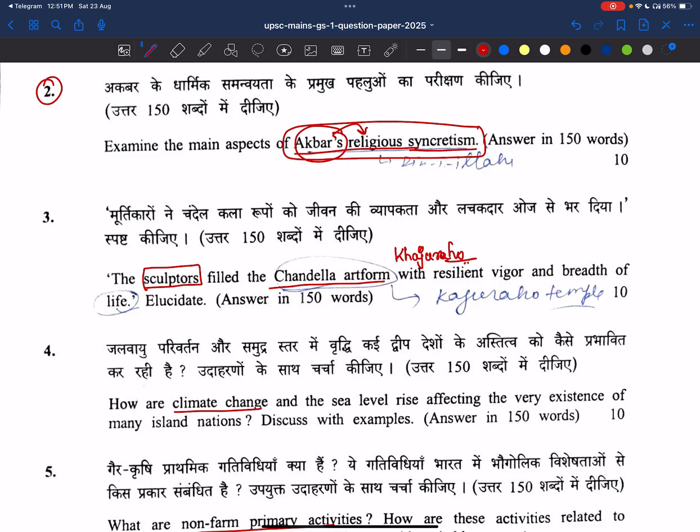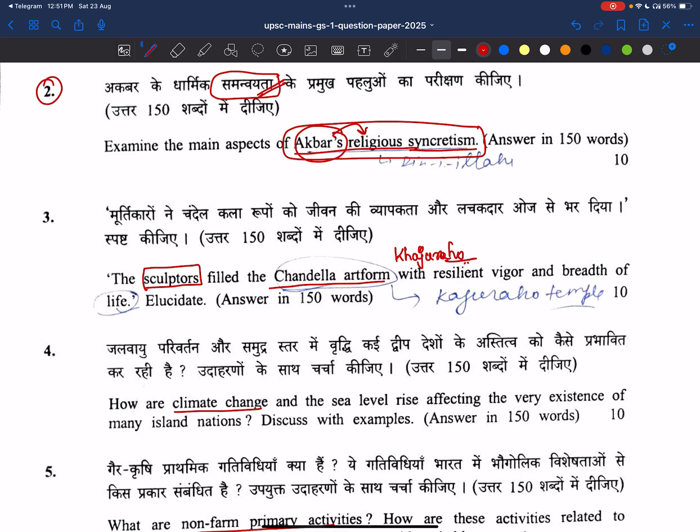What is the meaning of it? Akbar के धार्मिक समन्वयता. Samanvayata means cooperation, how we deal with people with tolerance. So in that sense, what does it mean?